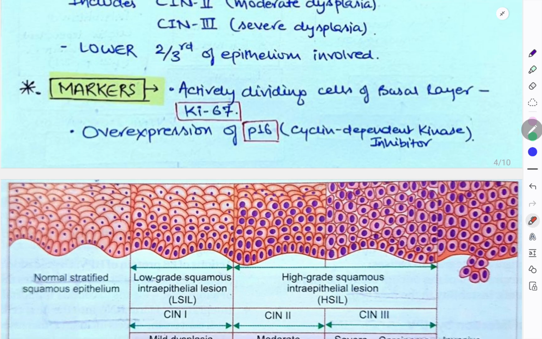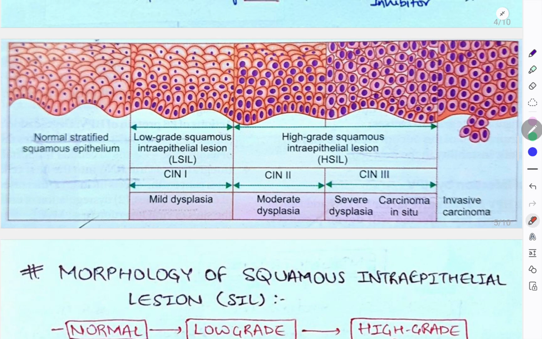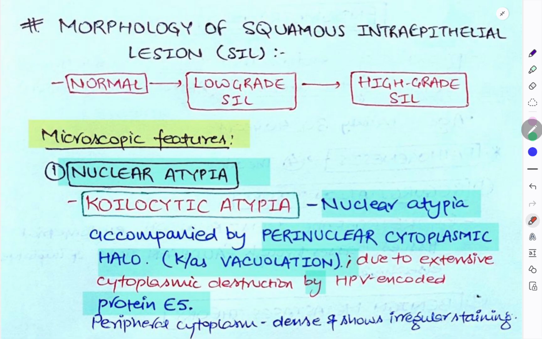If someone asks you what are the markers of CIN, so actively dividing cells of basal layer will produce Ki67 and overexpression of P16 gene. Okay, P16 is cyclin dependent kinase inhibitor. So here you can see CIN1 only one third is involved, CIN2 one third to two thirds is involved, CIN3 more than two thirds is involved, and there is invasive carcinoma. Okay, so what is the morphology? We'll see the normal cells, after that LSIL, then HSIL.